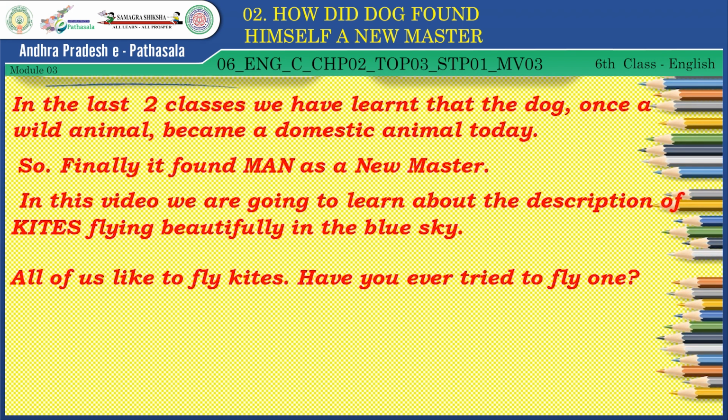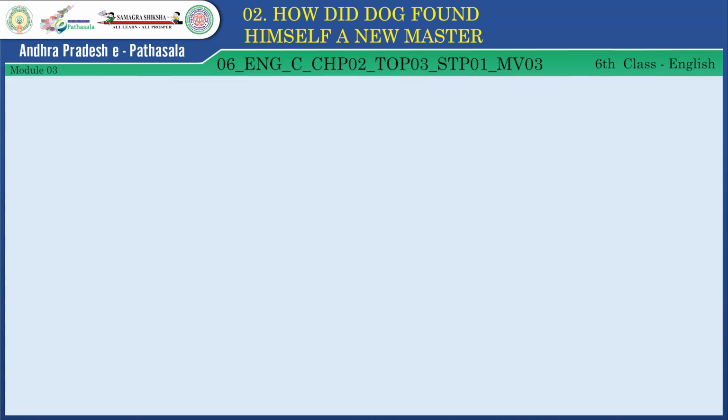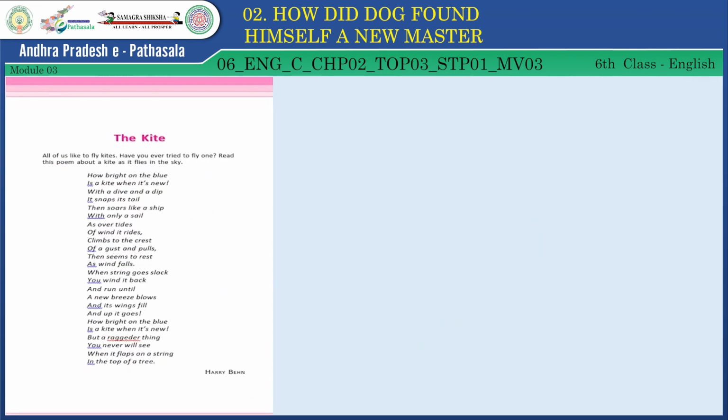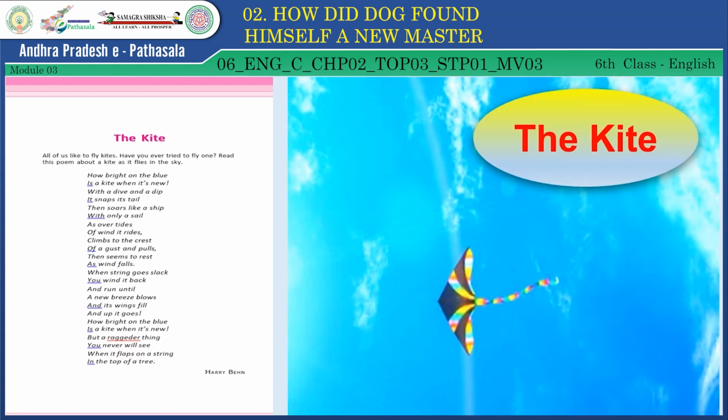Have you ever tried to fly one? Read this poem of the kite and learn how beautiful flying kites are. Open our poem, children, The Kite, from page number 25. So beautiful kite is there. Now let's learn about this poem, The Kite.